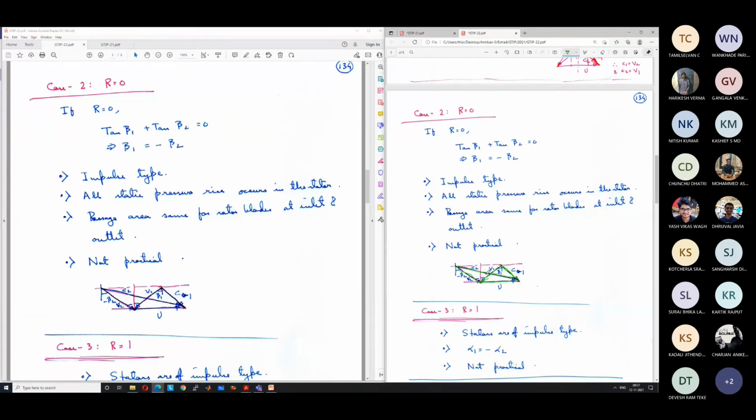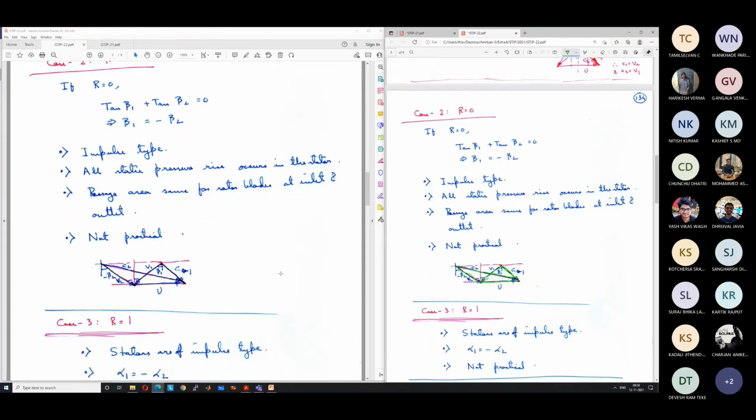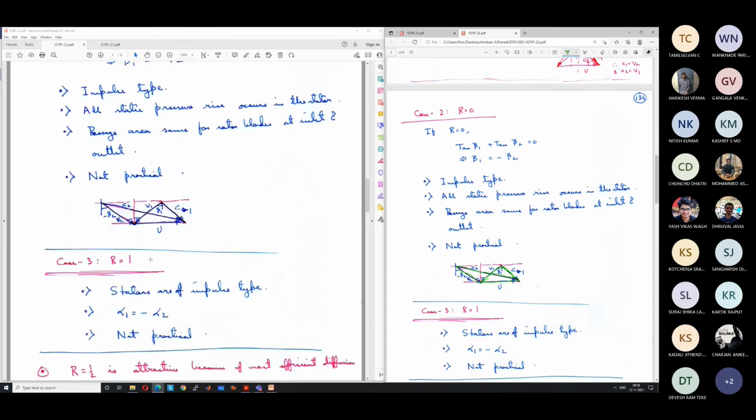If I'm moving with a certain velocity, or if I am in a stationary frame, in both cases we can apply the first law of thermodynamics, and that is how we are saying that in the rotor the change in relative velocity gives us the pressure increase. Think about it. If you have some confusion, ask me in the next class because we have run out of time.